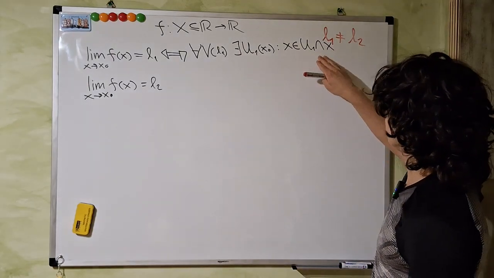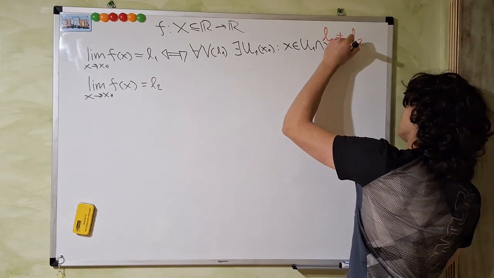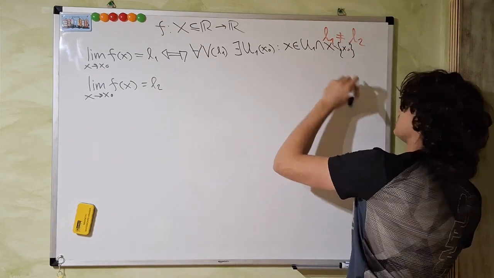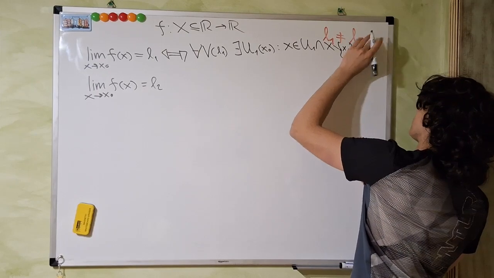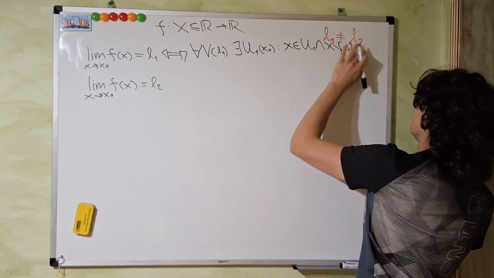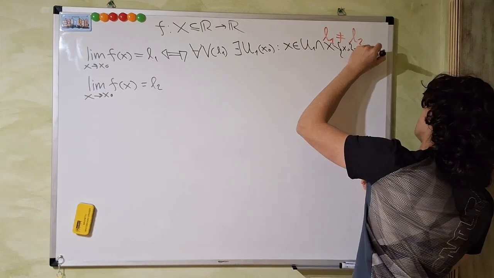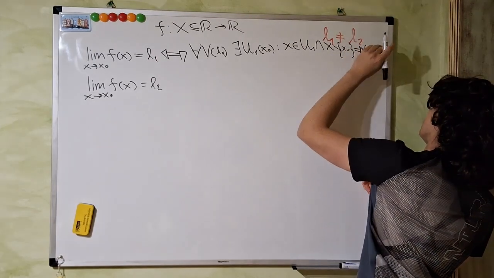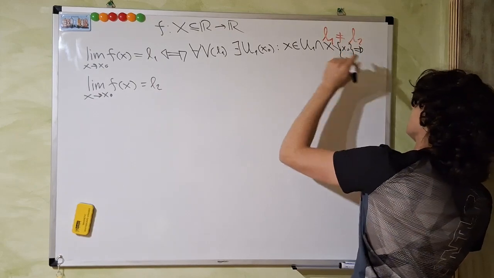So x belonging to U1 intersection x minus the point x0, we're removing the point x0 from this set, implies that f of x belongs to V1. I'm writing it here because there is not enough space.